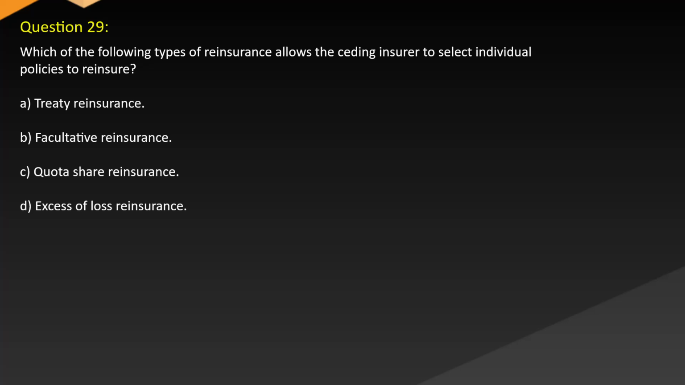Question 29. Which of the following types of reinsurance allows the ceding insurer to select individual policies to reinsure? A. Treaty reinsurance. B. Facultative reinsurance. C. Quota share reinsurance. D. Excess of loss reinsurance.